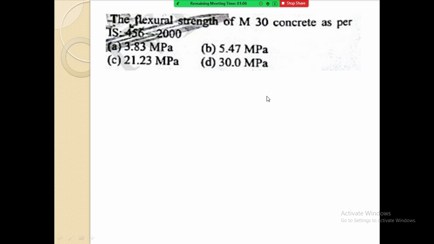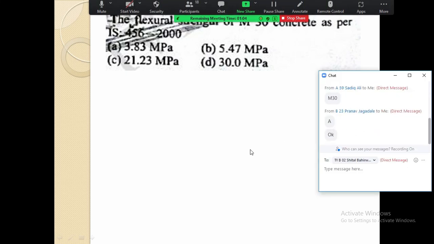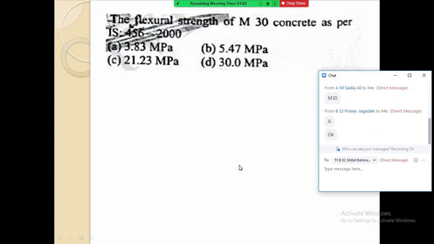So let me know the answer of this. This value is given in the IS code. Even now, if you have the IS code, you can open it and check what the IS code says about this. What is the flexural strength of M30 concrete as per IS 456-2000? Let me know the answer. I will give you the time. Search there and give me the answer.